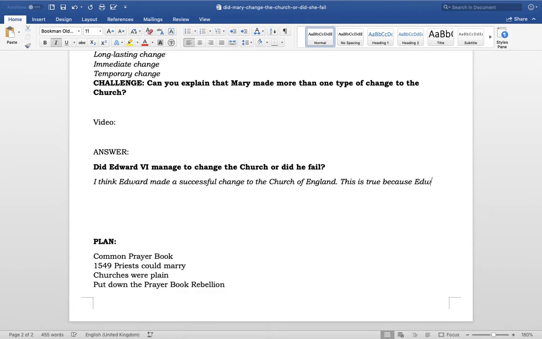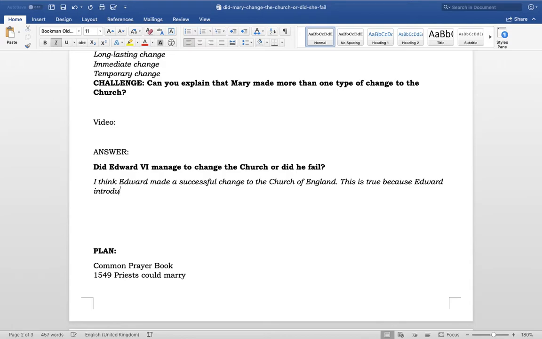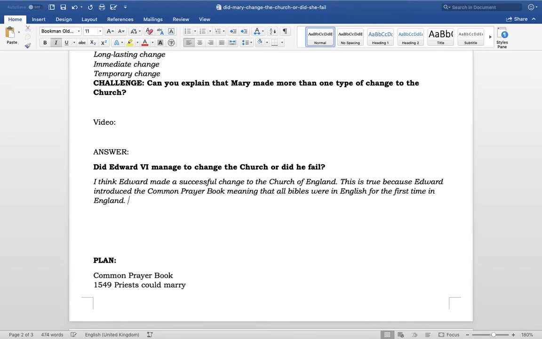So I'm going to say Edward introduced the Common Prayer Book, meaning that all Bibles were in English for the first time in England. Okay, so that's a successful change we've talked about. Okay, I'm going to elaborate just a little bit more on this.